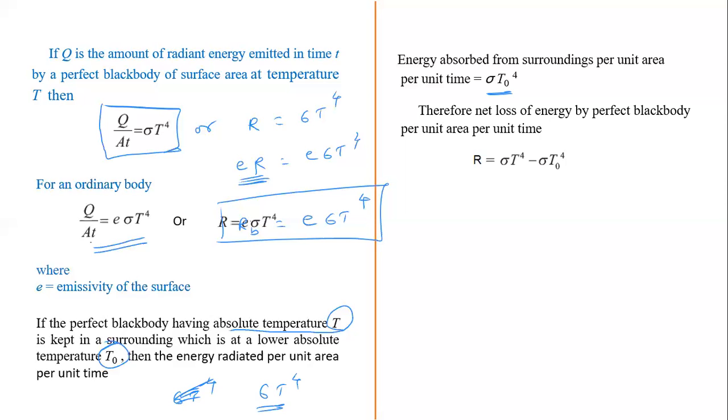This is the energy radiated per unit time by the body, and this is the energy absorbed from the surrounding. Therefore, the net loss of energy by a perfectly black body per unit time per unit area is given by the difference between these two values.